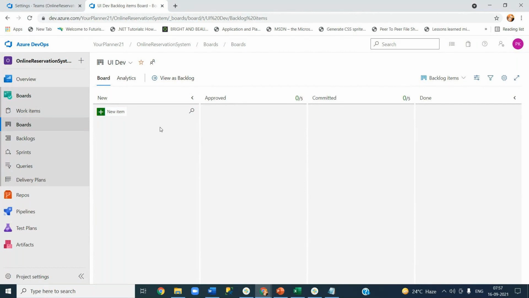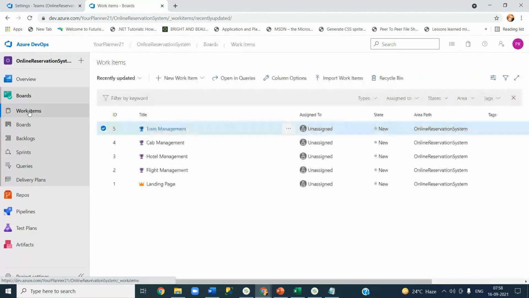Why was it giving me an issue? As I told you, your items are grouped into areas. For one team I did not create the area. That's the reason it was telling me, hey, you did not configure the area path for your team, go and create it. But for other teams I created the area path. That's the reason it was not giving me any issue, but rather it is showing me the empty template basically. Okay, now let's go to the work items.